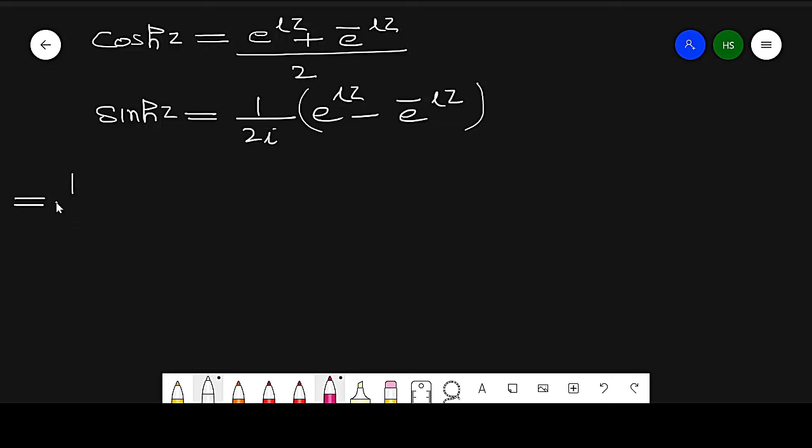So I simply apply those results: 1 by 2 iota, in a bracket.